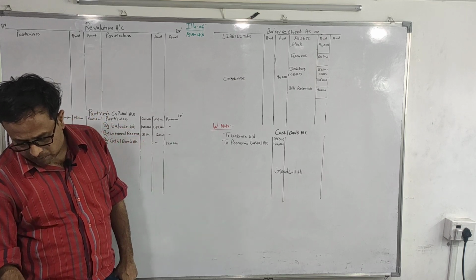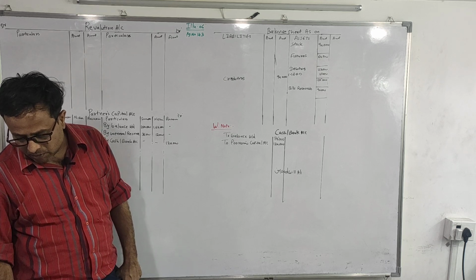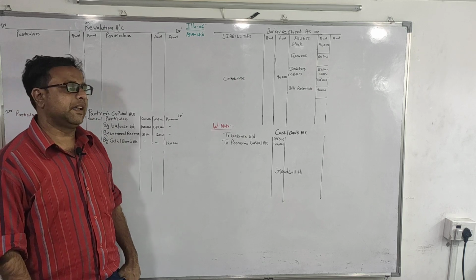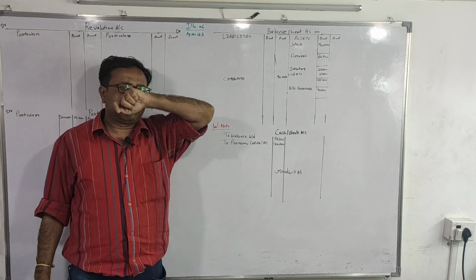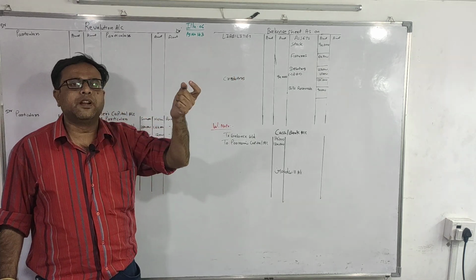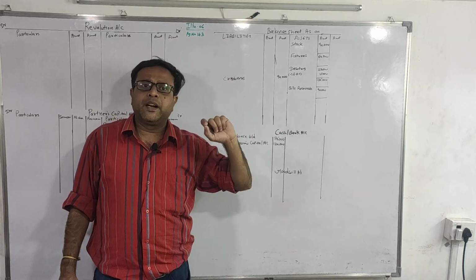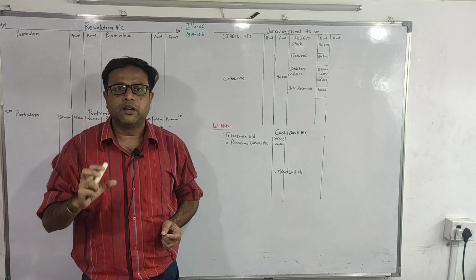Adjustment 2. Poonam would pay cash for goodwill which would be based on 4 years purchase of past profit of last 5 years. See now here they have mentioned about the treatment of the goodwill. That is, the new partner is bringing goodwill in cash and they have informed about how to calculate the goodwill.